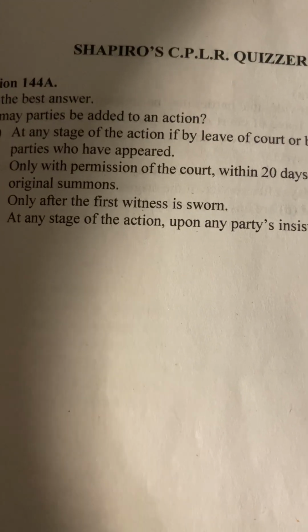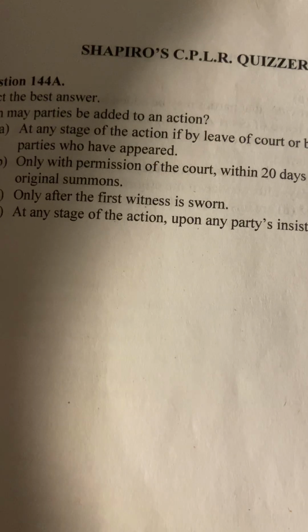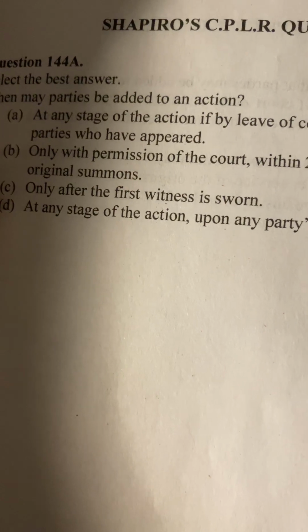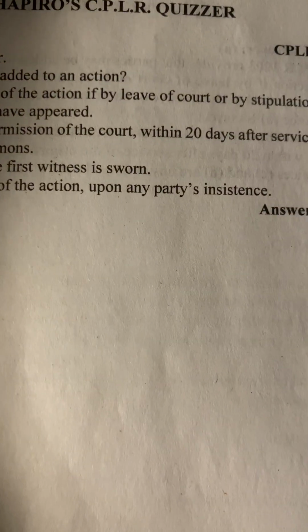Let's keep reading though. Only with permission of the court. Anytime you're going to see the 20-day rule for this one, it's without permission, without leave of court. So right off the bat, we see only with permission. We see the 20 days. No, that's wrong. So I'm not even going to bother reading any further. Only after the first witness is sworn. There's nothing in that code that even mentions witnesses getting sworn, so that's out. At any stage of the action, upon any party's insistence. Again, not even in the code. Just bogus. So we're going to go with A. A for the win.